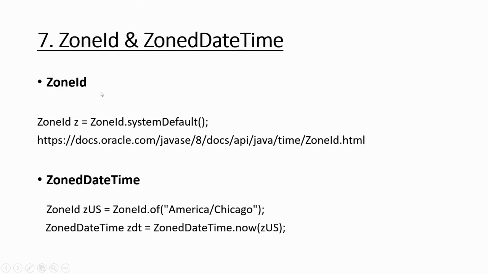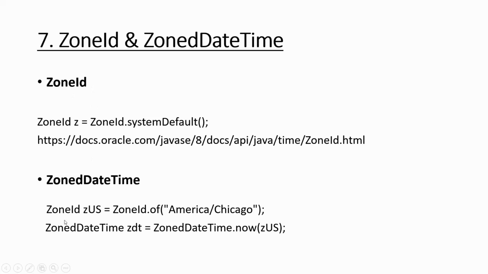In Java 8 they have actually given zone IDs, so each zone has its own zone ID. If you want the system default zone ID, you will get it this way. I'll show you in the IDE what it prints. And if you want to further explore what all zone IDs you can provide, you can go to this URL. I will also post it in the description. There are different zone IDs.